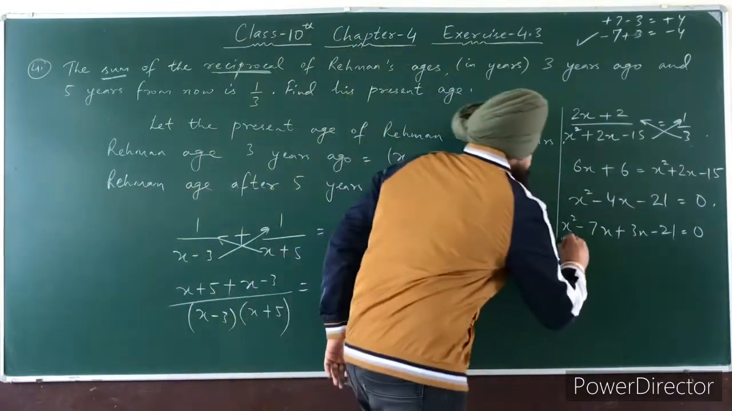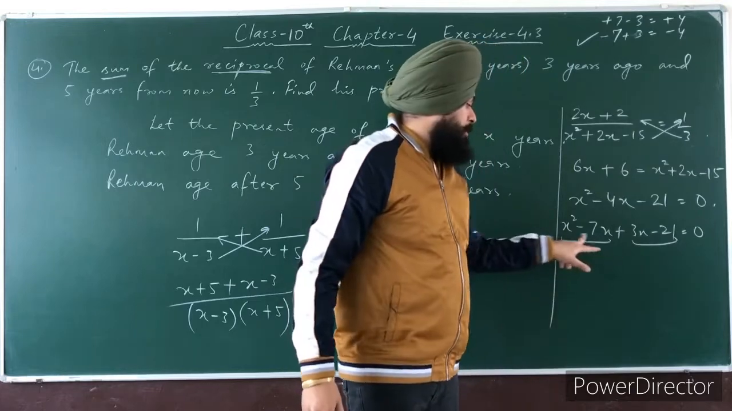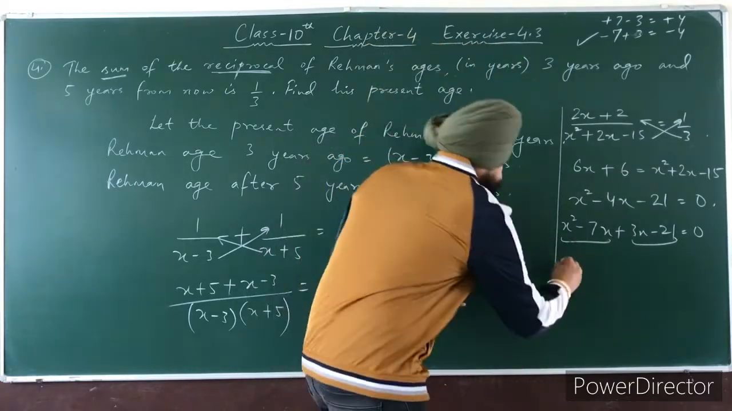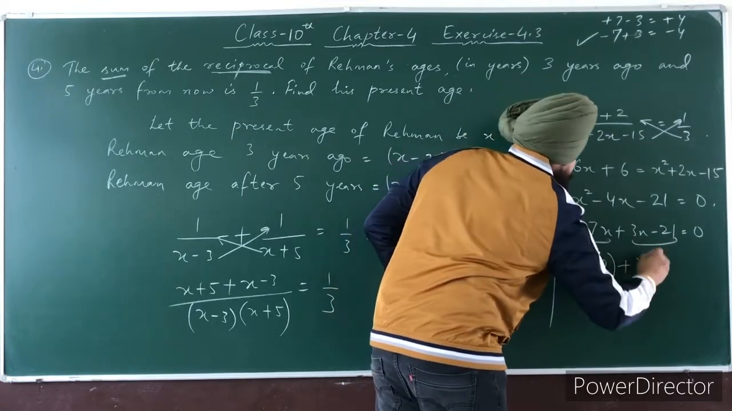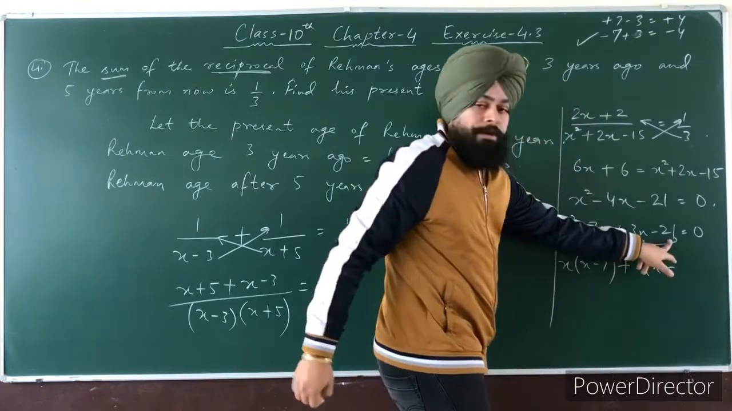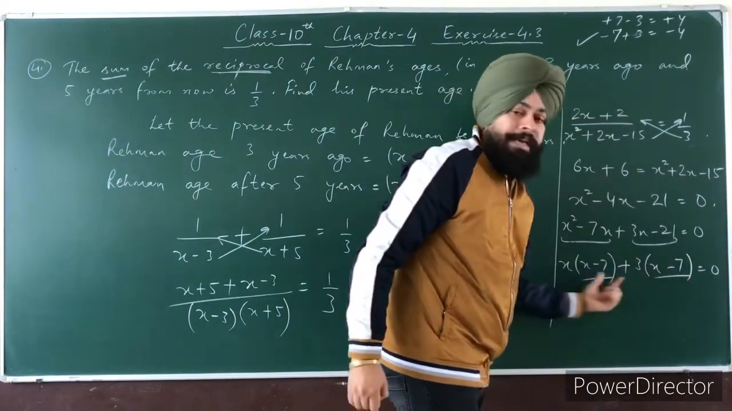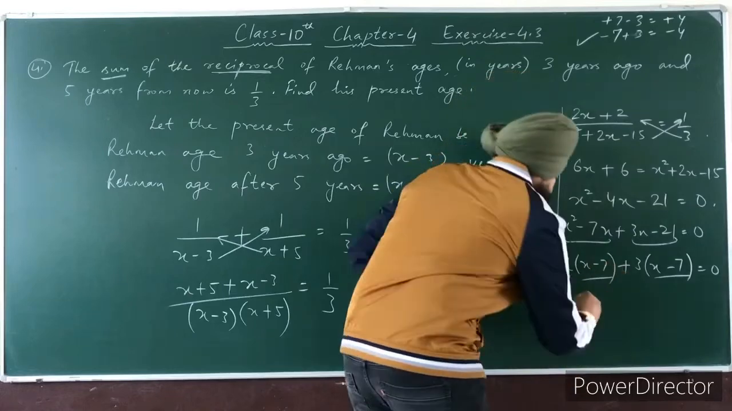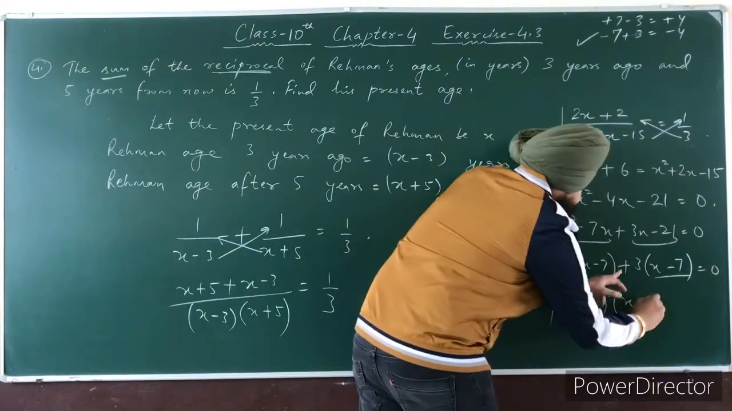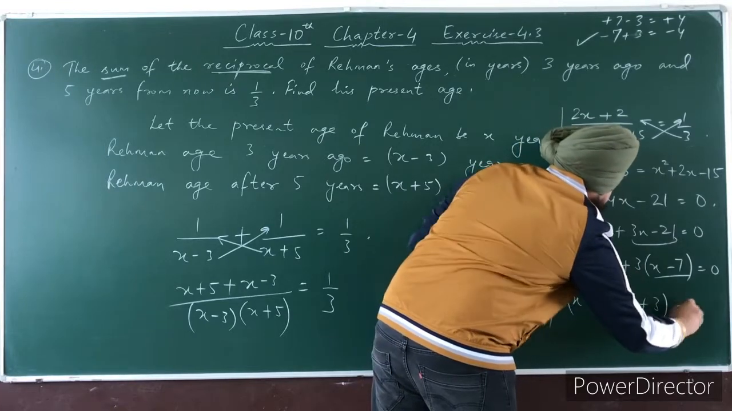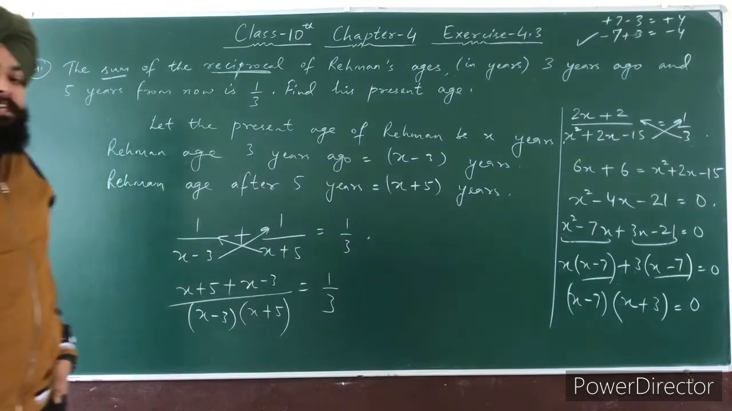Now I will take the common from the first two terms and the last two terms. From the first two, x is common. And from the last two, 3 is common. 3 7s are 21. Now see here, x minus 7, x minus 7 is again common. And from here, what should we have? x plus 3 is equal to 0. So these are the two factors, x minus 7 and x plus 3.